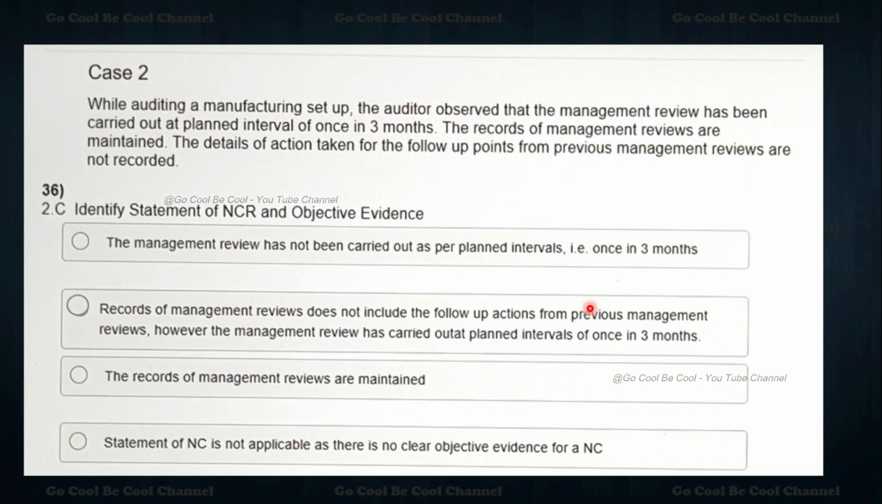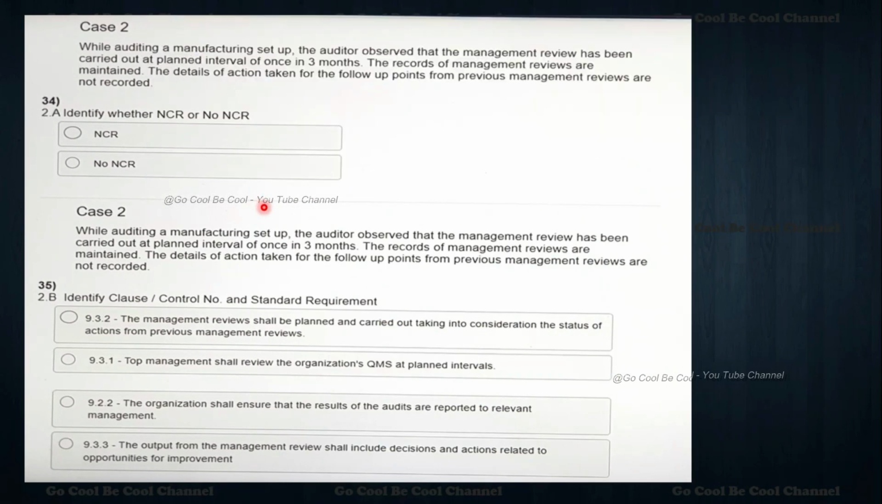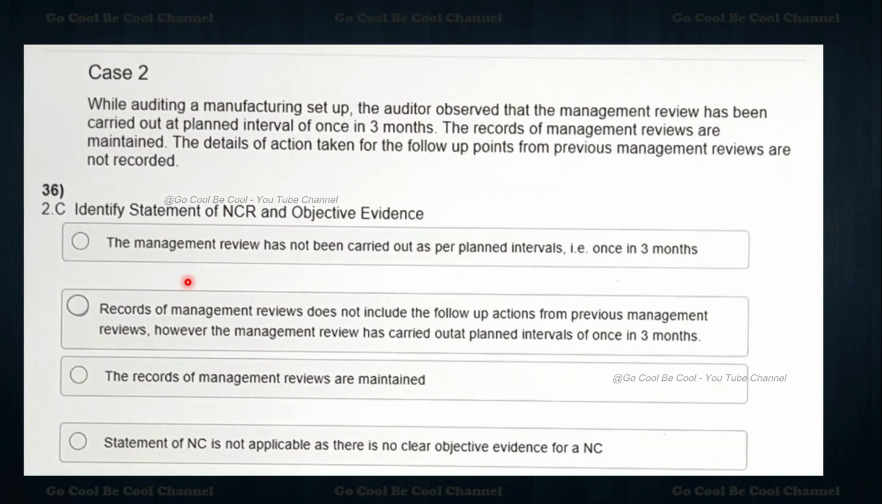Now moving towards another one, case 2, where we are auditing a manufacturer setup. The auditor observed that the management review has been carried out at the planned interval of once in 3 months. The records of the management reviews are maintained. The details of the action taken for the follow-up points from the previous management reviews are not recorded. Let's see, it is the same question as they have asked in case 1, and here also case 2 is being asked.